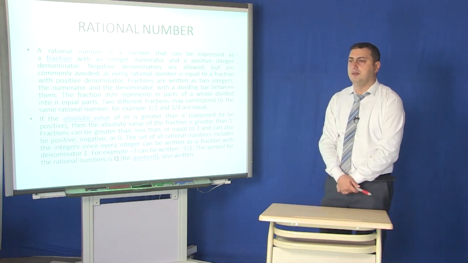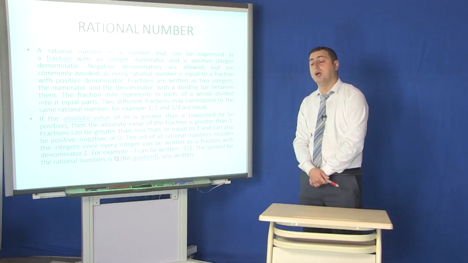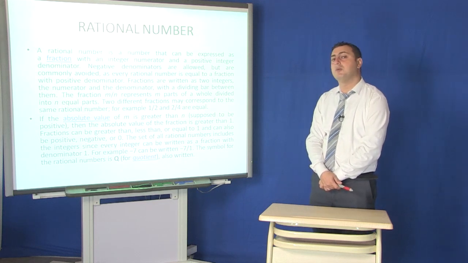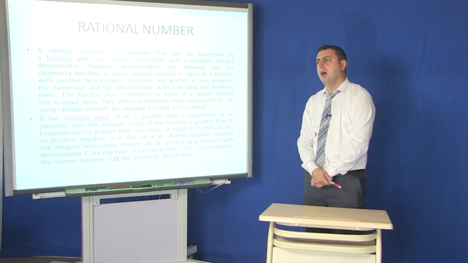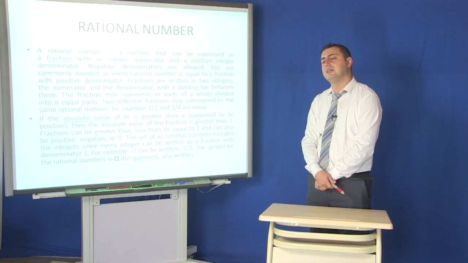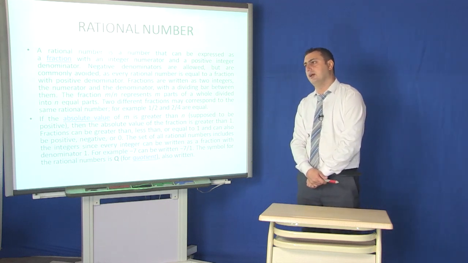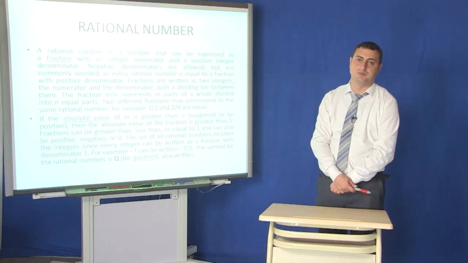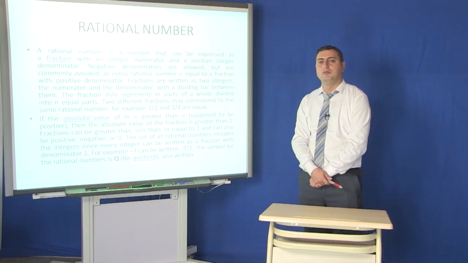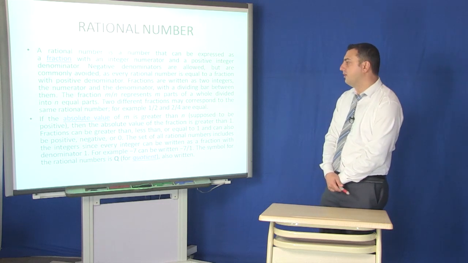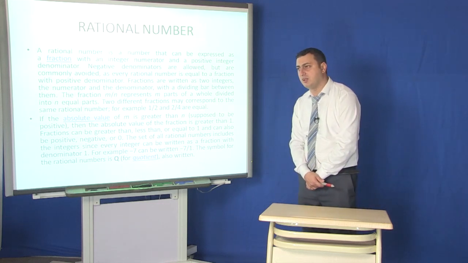Product is the result of multiplication. Sum is the result of addition, and difference is the result of subtraction. And these are the four results of the four main mathematical operations.